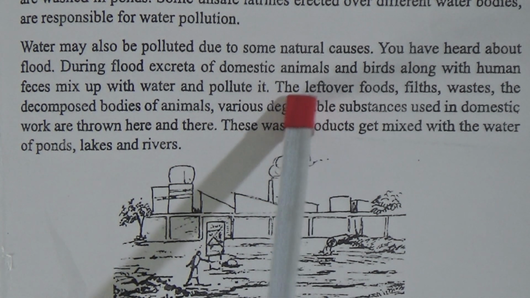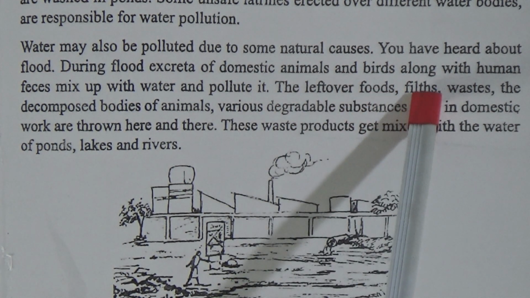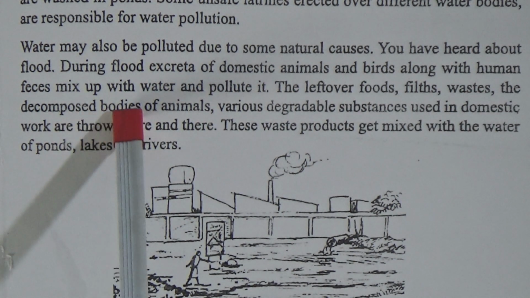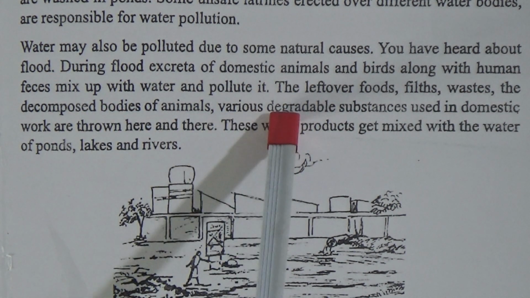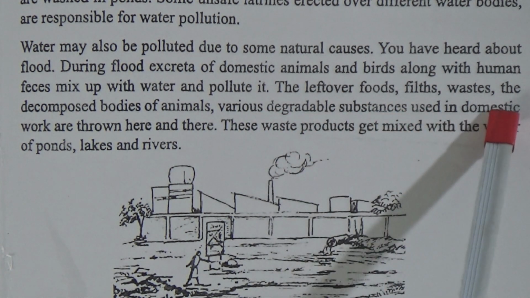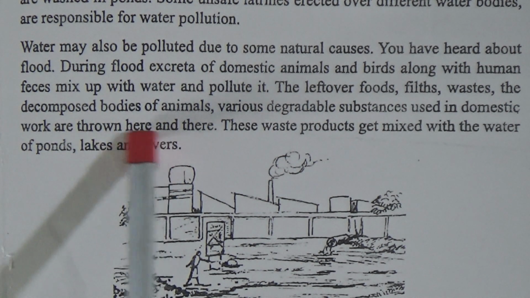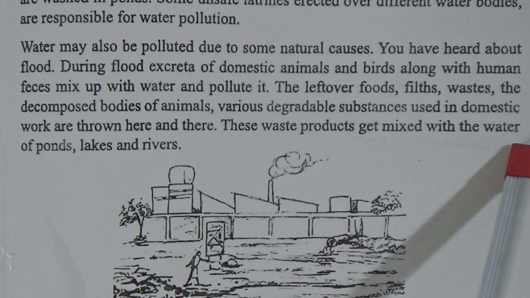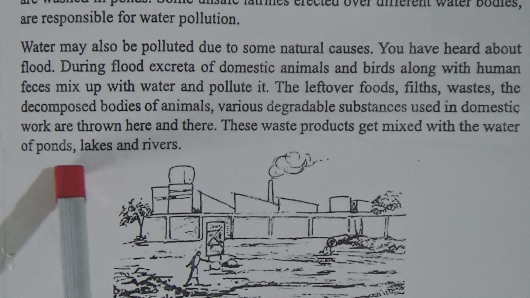The leftover foods, field wastes, the decomposed bodies of animals, various degradable substances used in domestic work are thrown here and there. These waste products get mixed with the water of ponds, lakes and rivers.